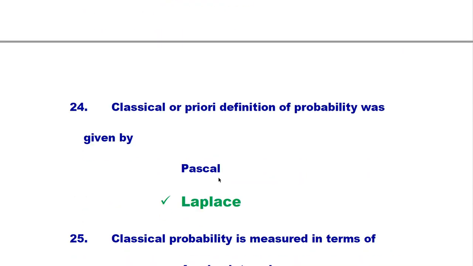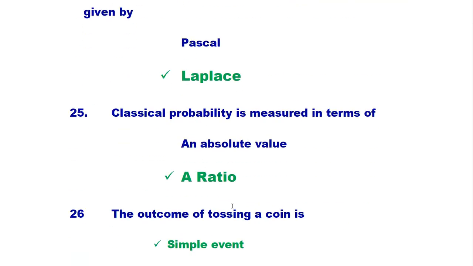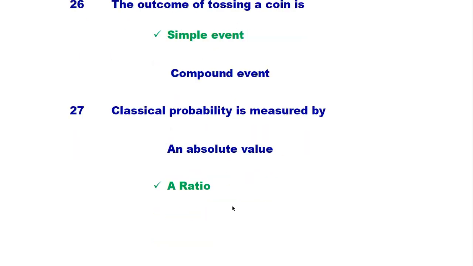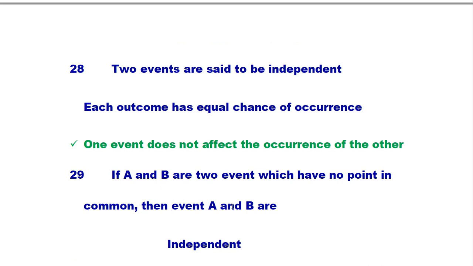Classical, or another name is priori. The definition of probability was given by Laplace. Classical probability is measured in terms of ratio. The outcome of tossing a coin is a simple event. Classical probability is measured by ratio.